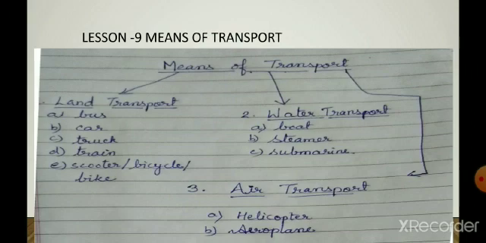If you want to go to school, then you go by bus, or to nearby places you go by bicycle or scooter. If you want to go to neighboring cities, you go by bus, car, scooter or train. If you want to go to far off places, for example Kolkata, Chennai, Assam, then we use train or aeroplane. If you want to go to another country, we go by ship or aeroplane.